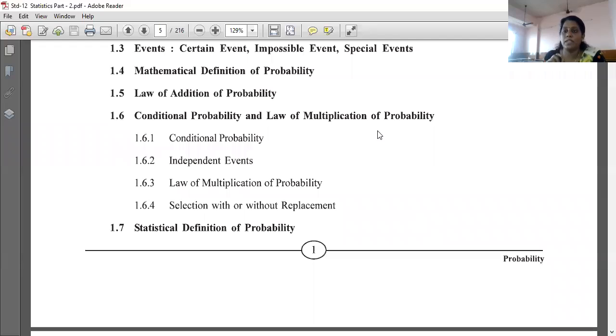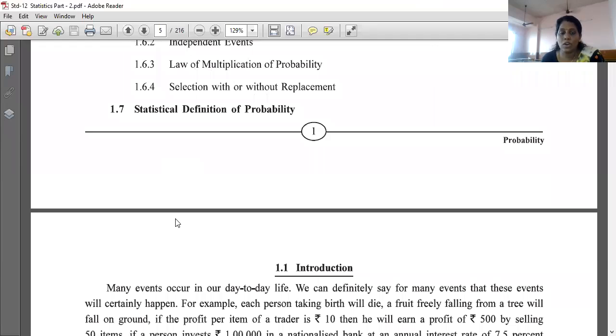A union B, and everything only, but some formulas they have created, and all this is based on formulas, and you have to learn and understand the concept and the usage of the formulas. So in that is conditional probability, independent event, law of multiplication of probability, and selection with or without replacement. Then 1.7 is the statistical definition of probability, right? Now let's start with our introduction point.